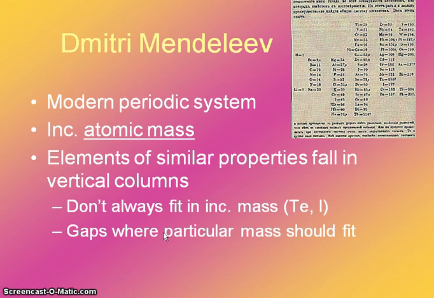Something that he noticed that was different from a few of the other scientists was that the elements didn't always fit by increasing mass and by the properties that they should have had based on that particular column. For instance, tellurium and indium, if you put them in order of their masses, they fell into the wrong columns, so he felt like you needed to switch those two.